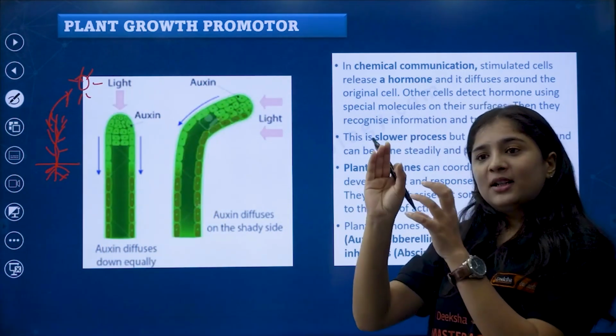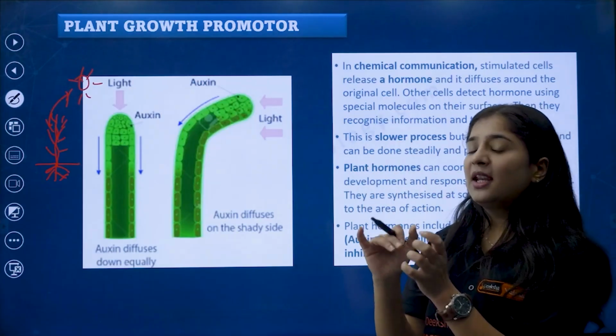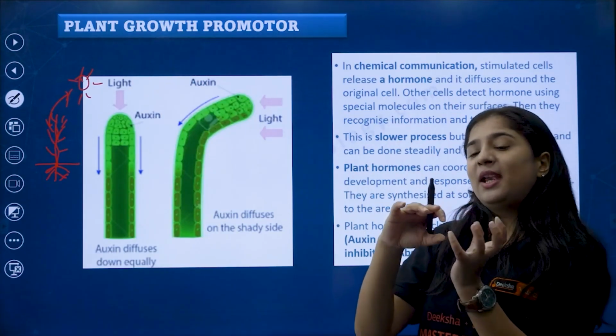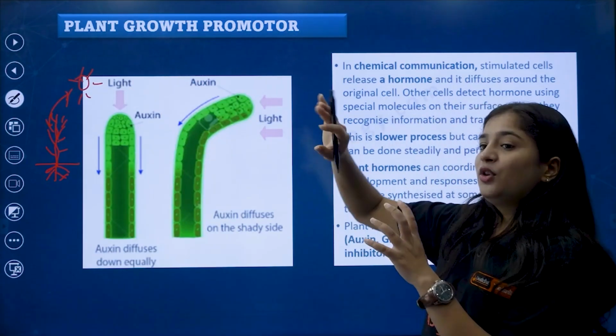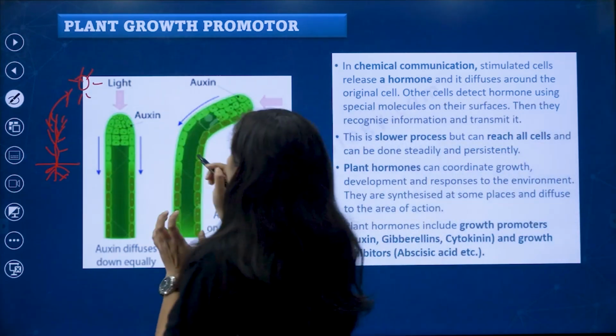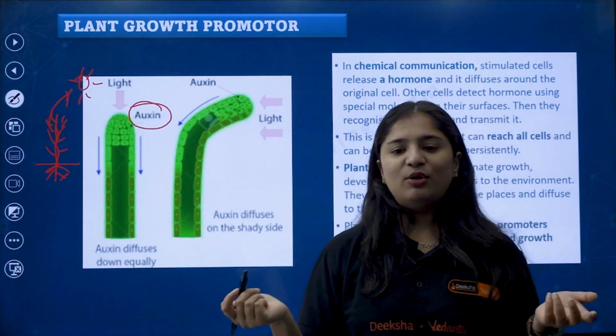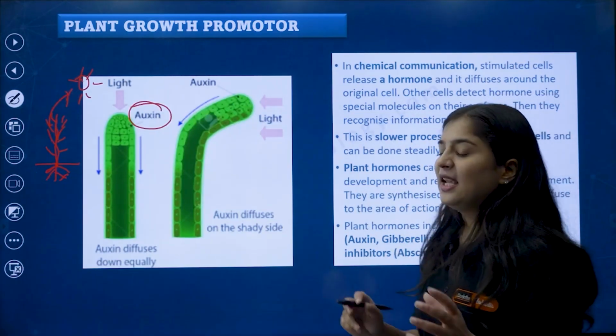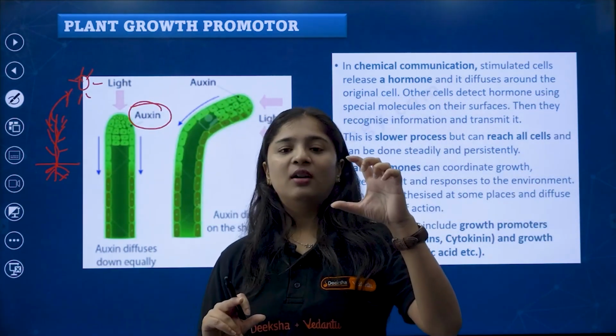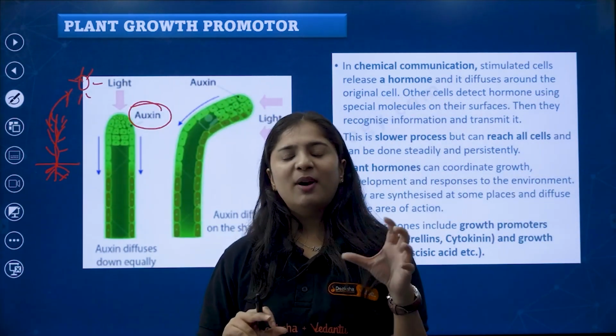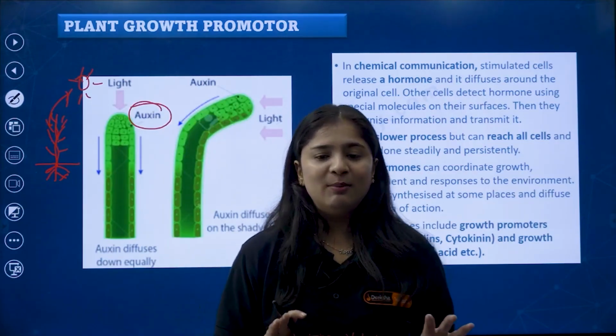Who is helping in the bending of the shoot towards the sun? Certain hormones, which we call auxins. Very simple to understand. In NCERT they have given a small paragraph regarding the hormones, but if you study like this, only then you'll be able to understand.